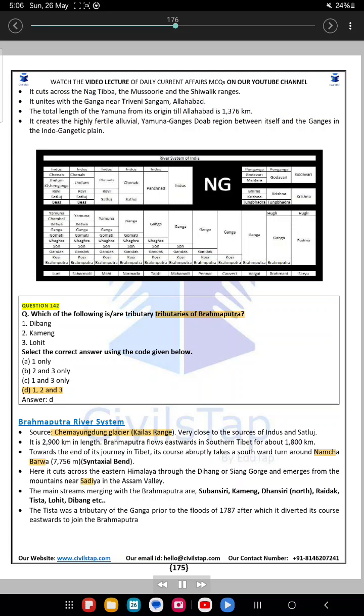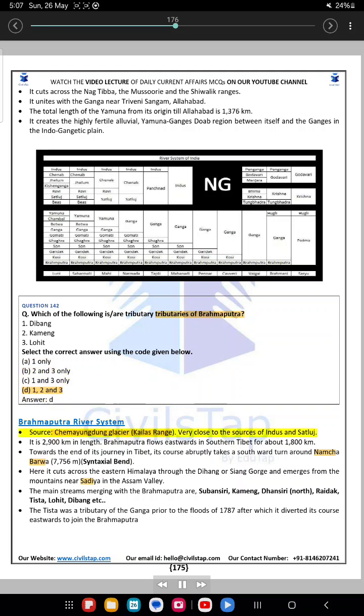Question 142. Which of the following are tributaries of Brahmaputra? 1. Dibang. 2. Kameng. 3. Lohit. Select the correct answer using the code given below. A. 1 only. B. 2 and 3 only. C. 1 and 3 only. D. 1, 2 and 3. Answer D. Brahmaputra River System.